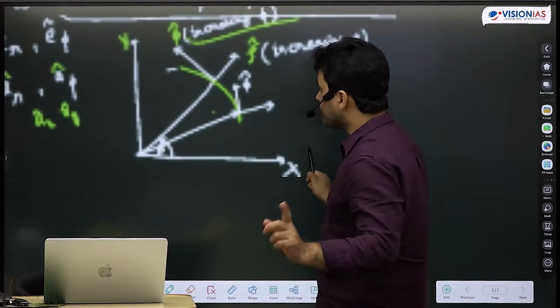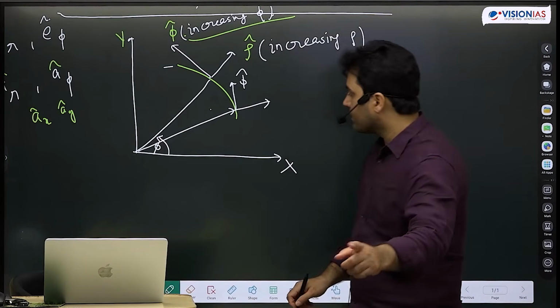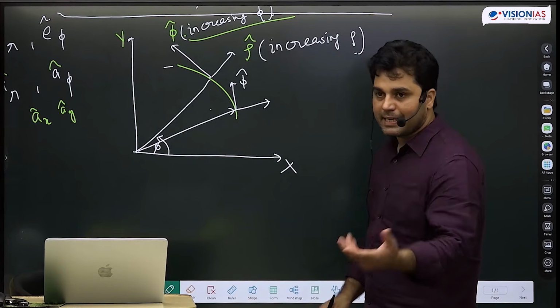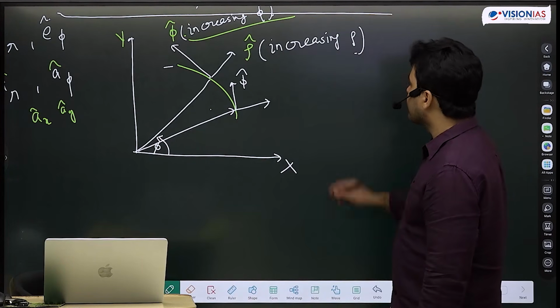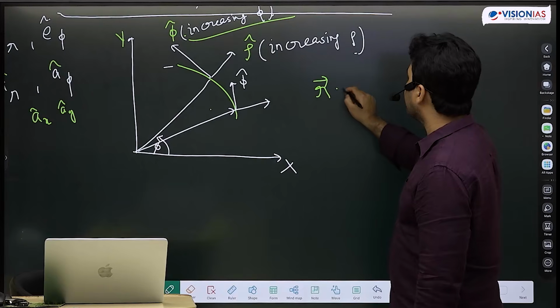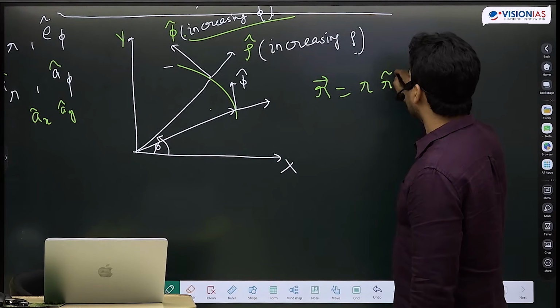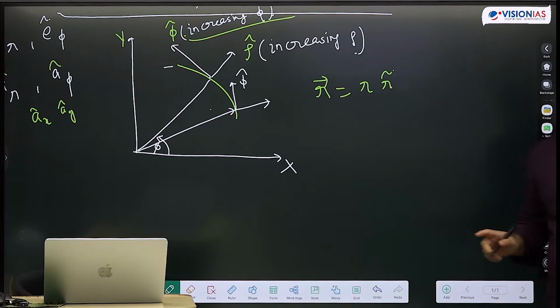Why is this important? This will become clear once we start physics. I will start with basic kinematics. जैसे मान लो मुझे किसी वेक्टर को लिखना हो, कोई वेक्टर r है, I can simply write it as r cap. मुझे phi cap की जरूरत नहीं है. Can you see that? यहाँ पे मुझे किसी phi cap की जरूरत नहीं है.